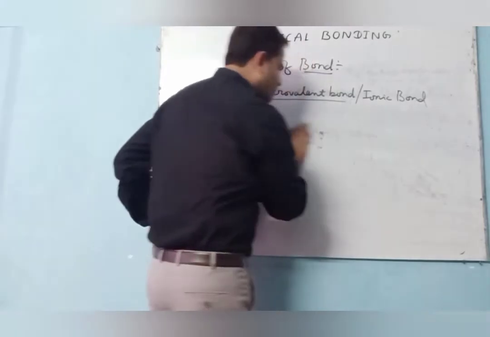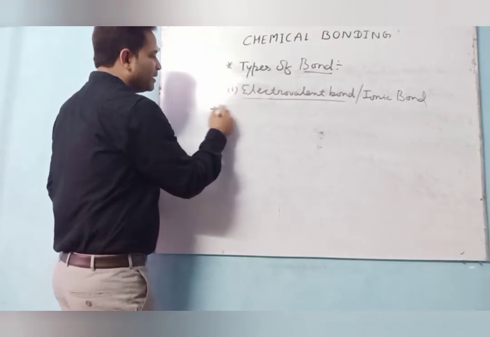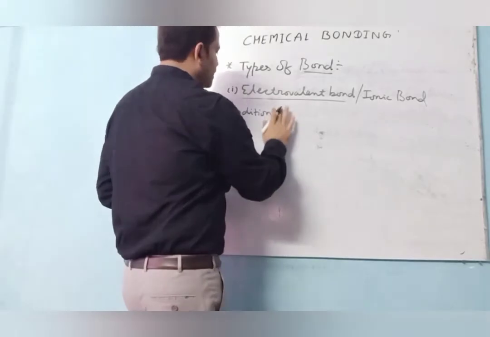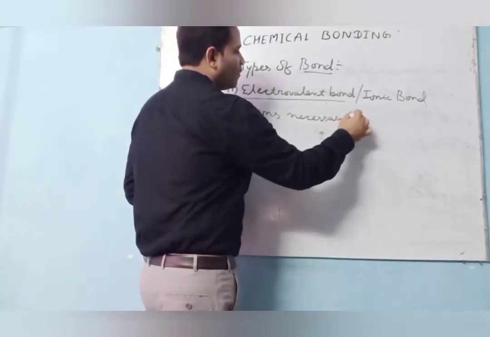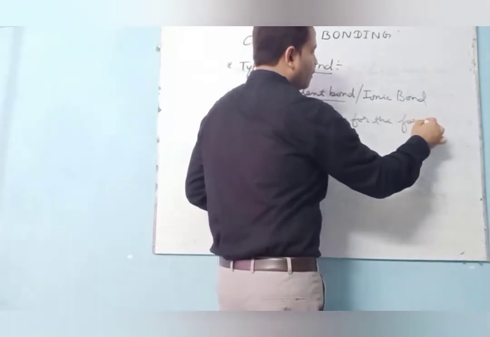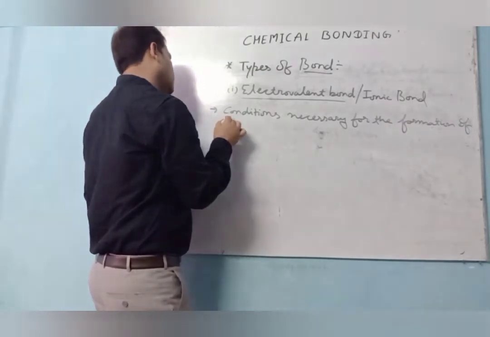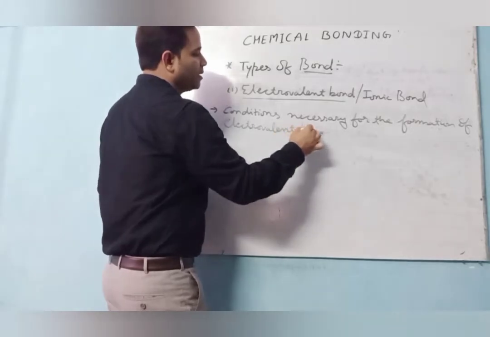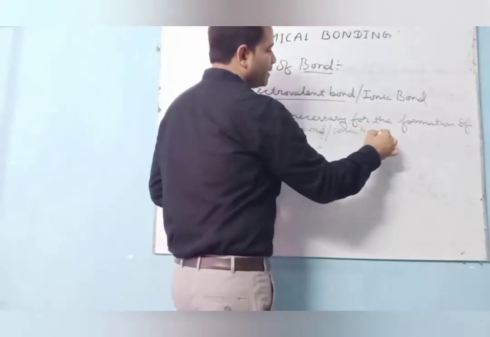Because this electrovalent bond term is clear. Now, what are the conditions necessary for the formation of electrovalent bond, or you say the ionic bond?